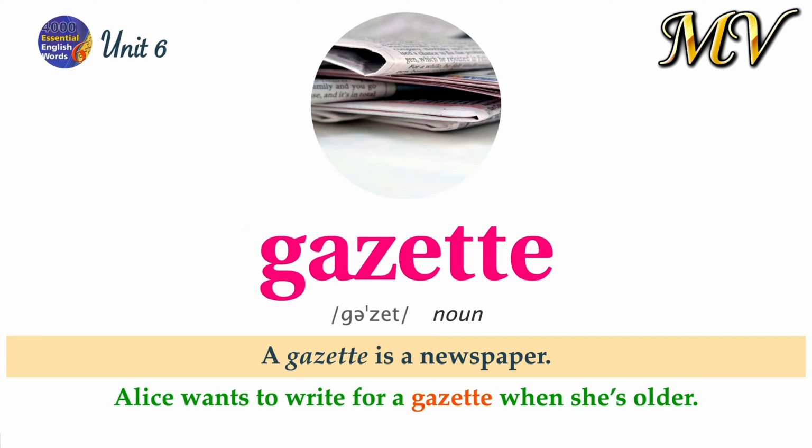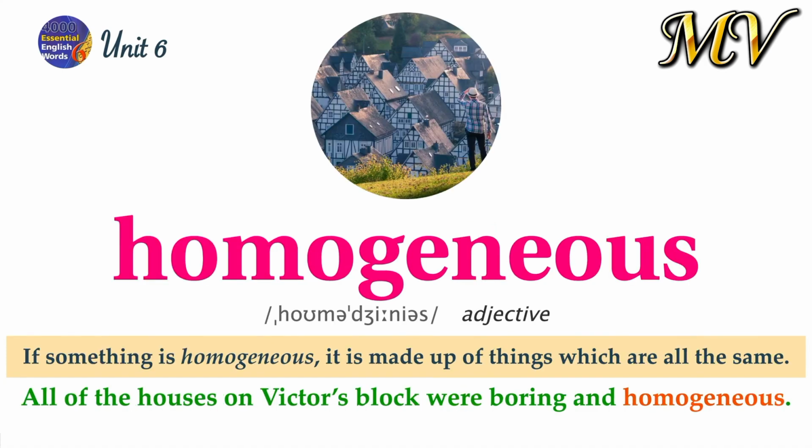Gazette. A gazette is a newspaper. Alice wants to write for a gazette when she's older. Homogeneous. If something is homogeneous, it is made up of things which are all the same. All of the houses on Victor's block were boring and homogeneous.